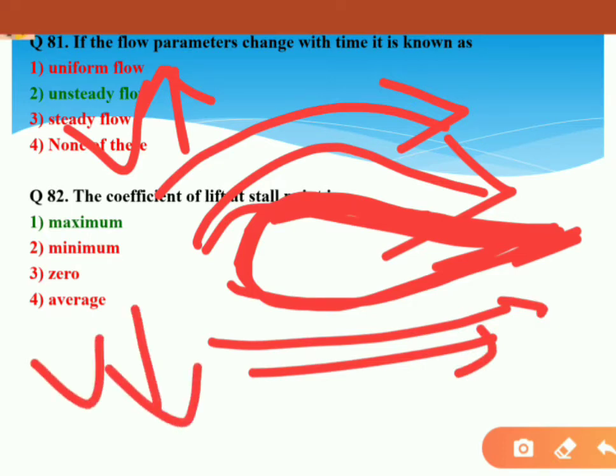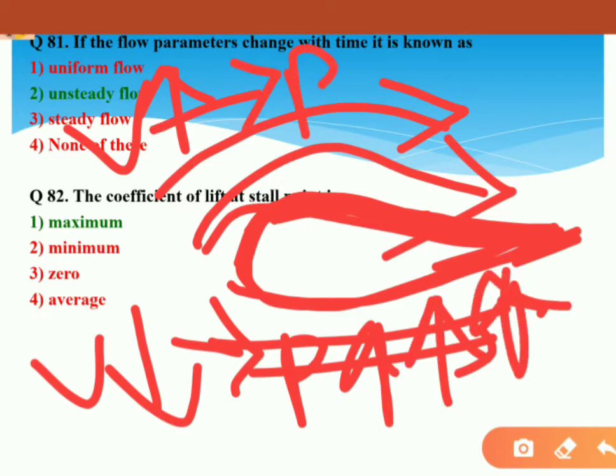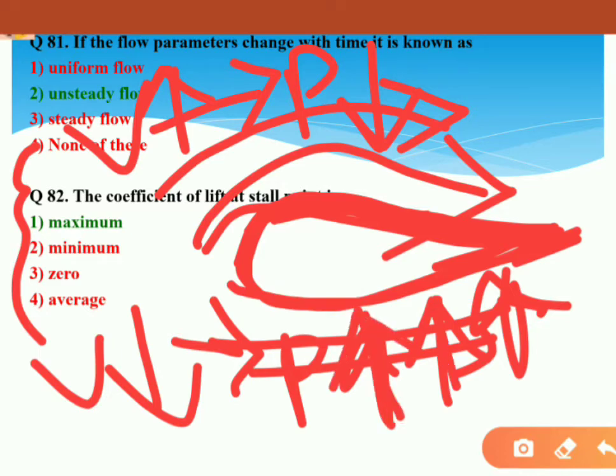According to Bernoulli's principle, due to low velocity the pressure will be very high at the lower surface, and due to very high velocity at the upper surface the pressure will be very low. So you can easily see the difference in pressure between the lower and upper surface. That pressure at the lower surface will try to lift the body and it will float on the air. This is how an aircraft operates.